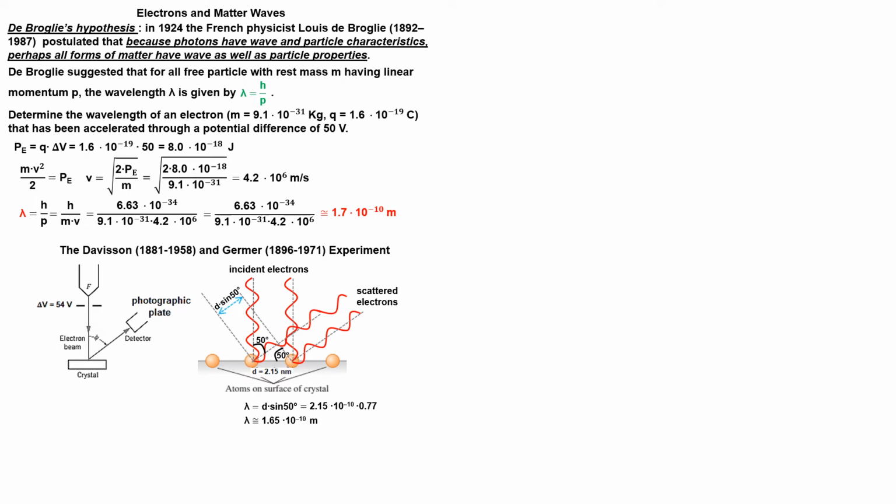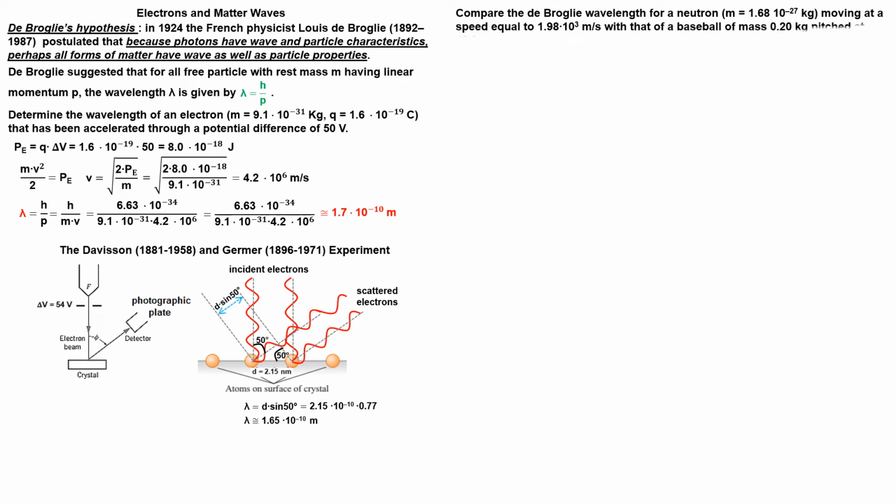We now compare the wavelength of elementary particles such as neutrons with the wavelength of ordinary objects such as a ball. Pay attention. This problem is a matter of substitution into the equation for the de Broglie wavelength.